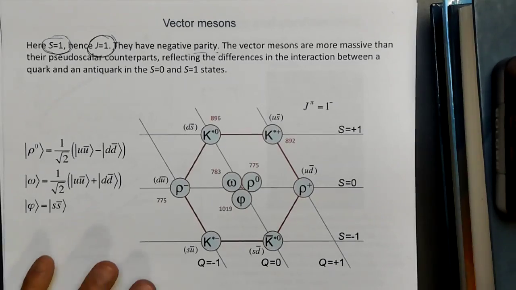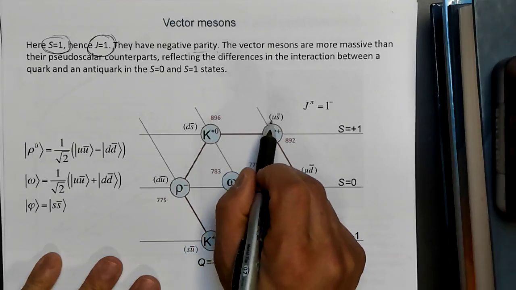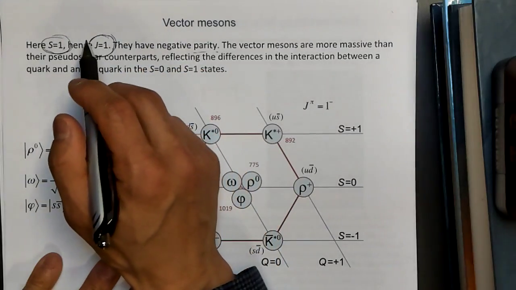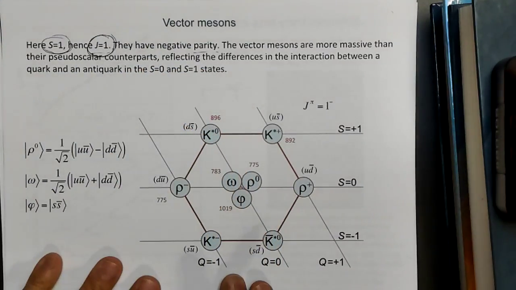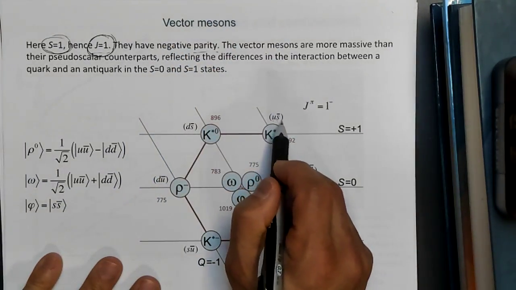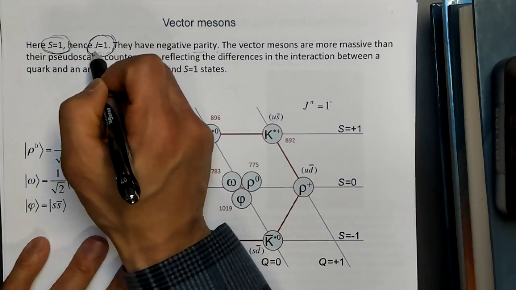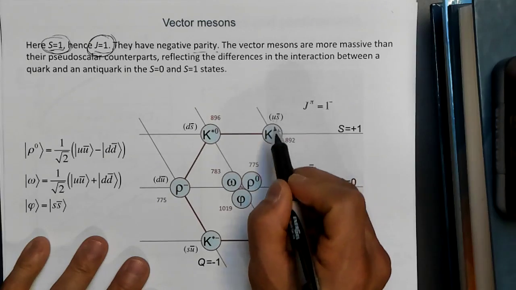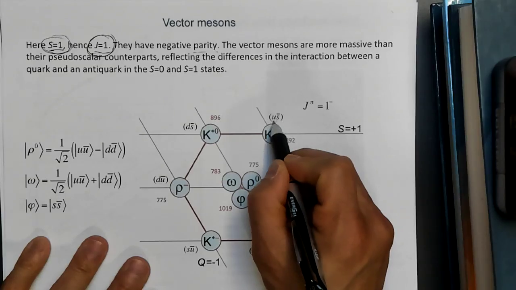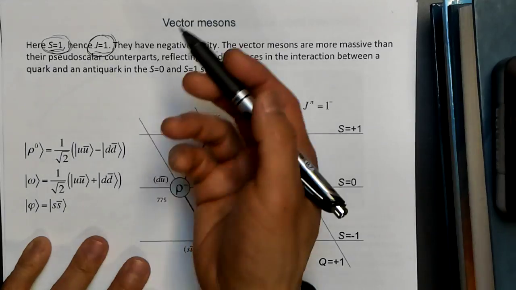So vector mesons. Remember, mesons are these combinations of a quark with an antiquark bound together in a hadron that's colorless. The vector mesons have a total spin of 1, and in the simplest picture of a vector meson, the quark and the antiquark have no orbital angular momentum. They just sit on top of each other. And so all that spin is coming from the intrinsic spin of the quark and the antiquark. The quark has intrinsic spin 1/2, the antiquark has intrinsic spin 1/2. You add them together, and you can have spin 1, and that's what happens with the vector meson.